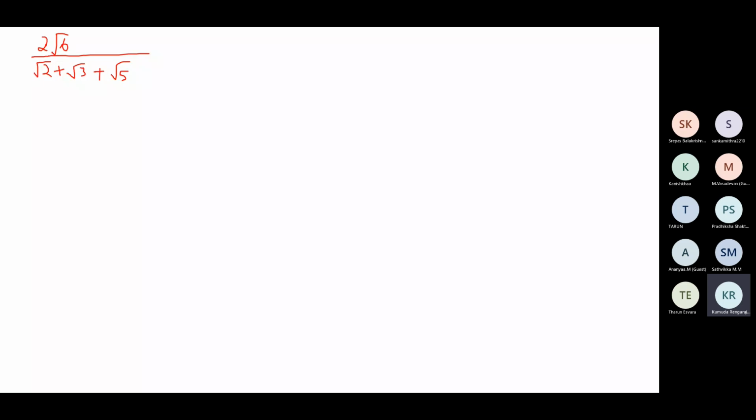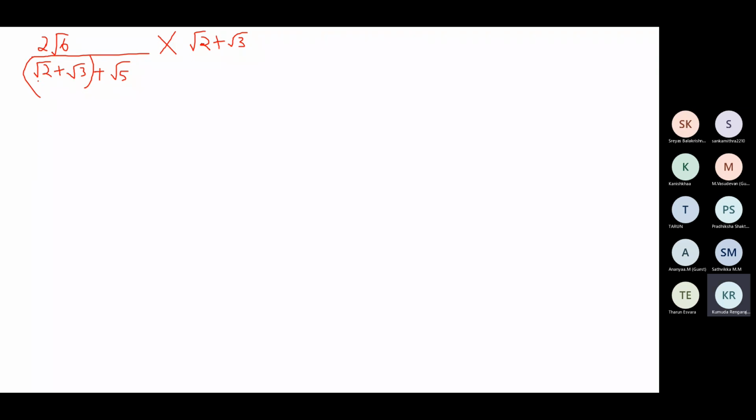So what we'll do is we'll group the first two terms. So the conjugate will be root 2 plus root 3 minus root 5. Change the connecting sign. Now we're treating this as one term.